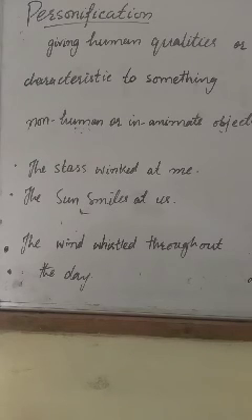Same, bleeding bark. Trees can't bleed, but trees have been given the qualities of humans. So here personification is also used. Alliteration is also used. Bleeding bark. B sound is repeated. So these are some poetic devices that we had discussed today.